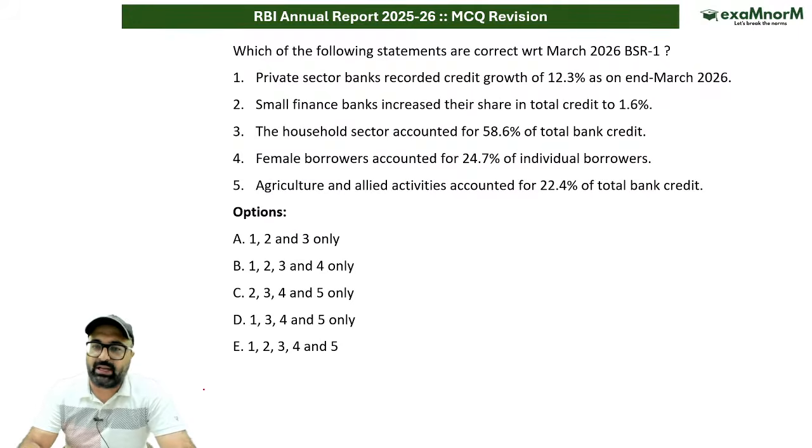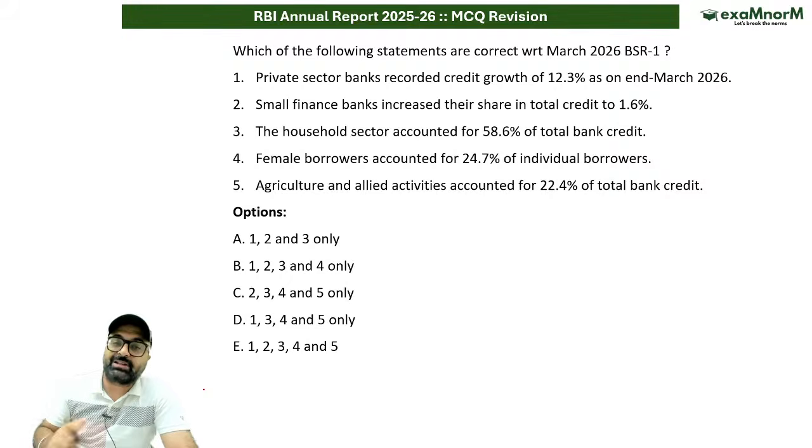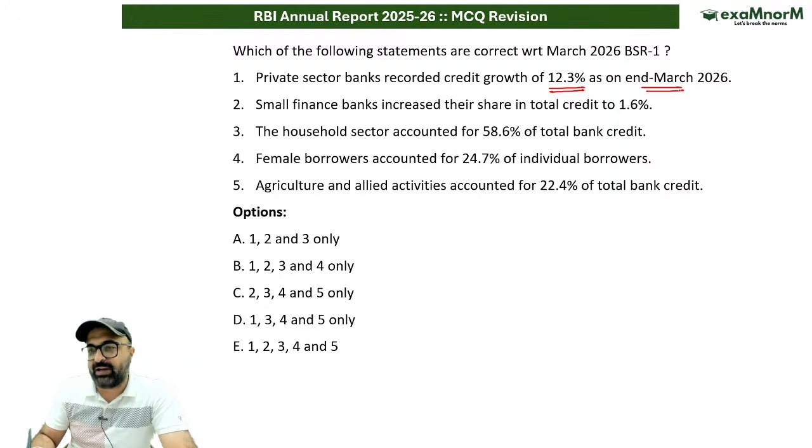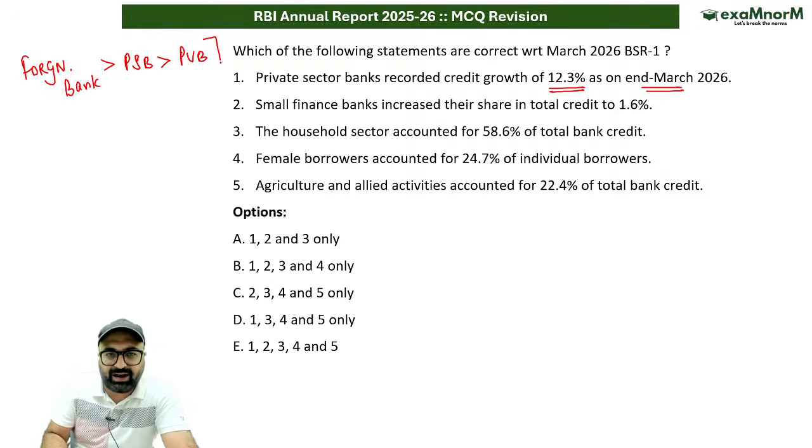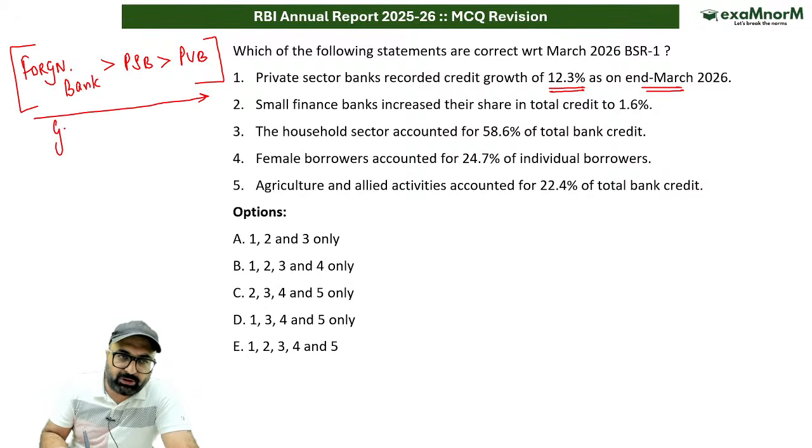Now, moving on to the next question. So the private sector banks recorded credit growth of 12.3% as on end March 2026. First of all, the highest credit growth has been recorded with the foreign banks. After that, it is recorded with the public sector banks. Then it is recorded with the private banks. This is the year on year credit growth.